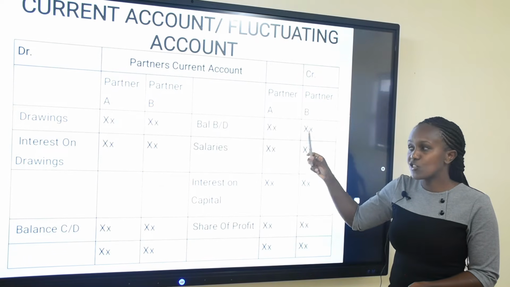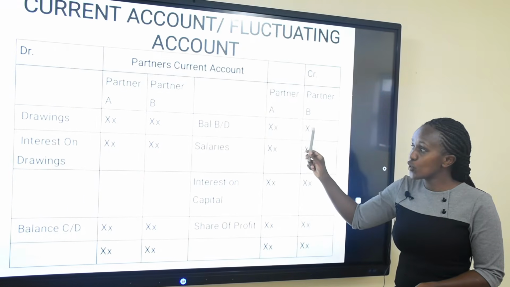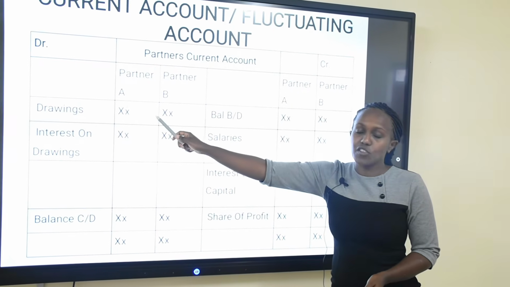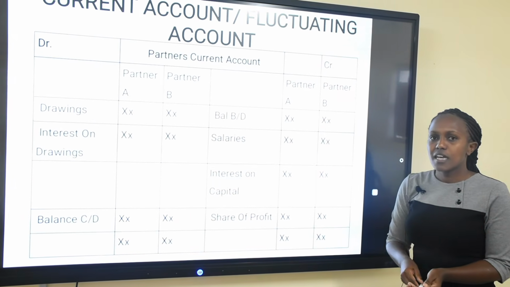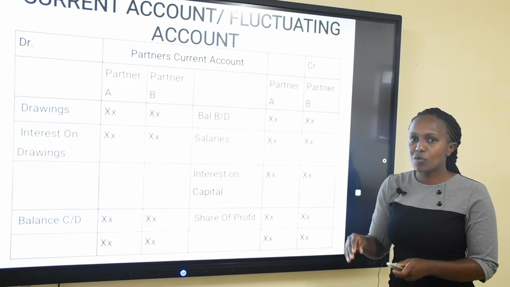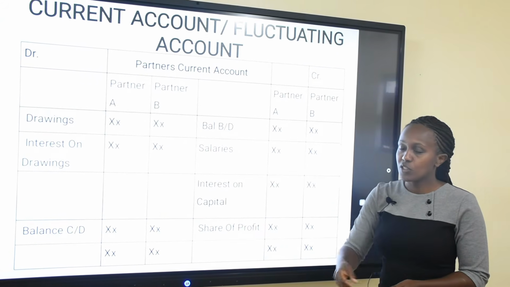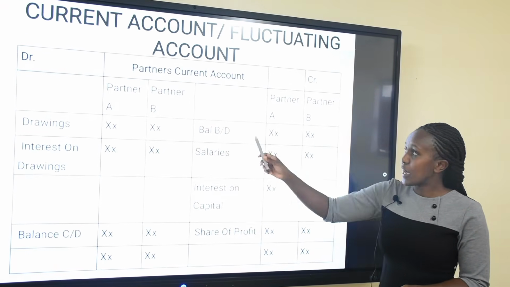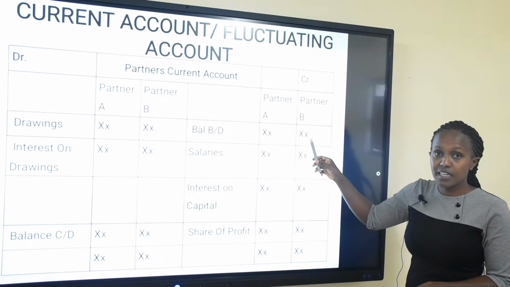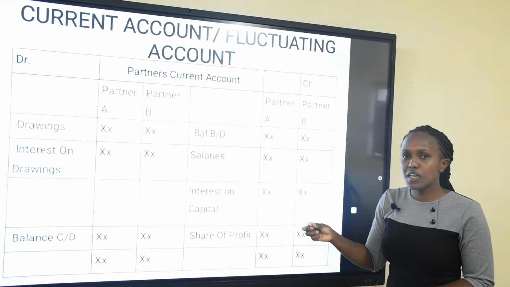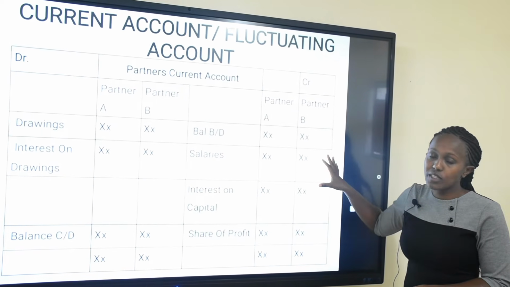I would like to note that it is not a must that a partner's balance is on the credit side. It could also be that the partner's balance is on the debit side. That is possible for this account. It depends on how much the partner has from the fluctuating operations of the business. Did he receive more or did he pay more during a certain period? So assuming that they all have positive balances, whereby they have something in their current account, anything that they received during the year shall be credited to this account.